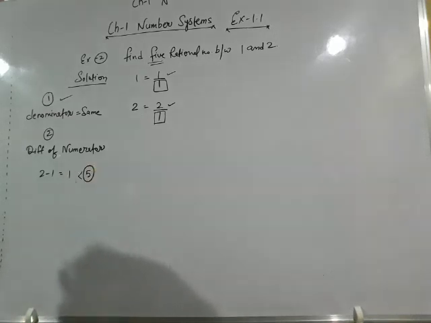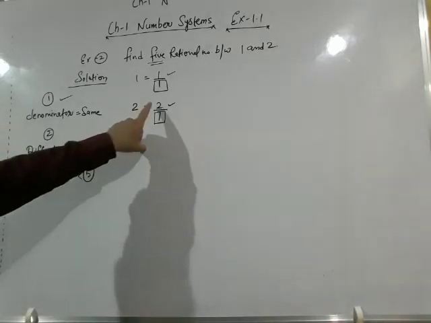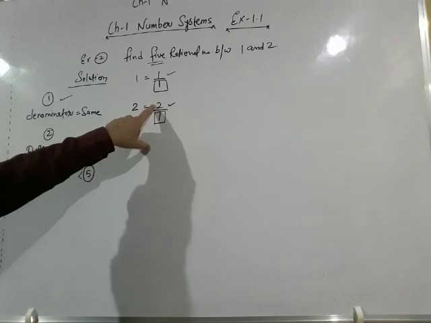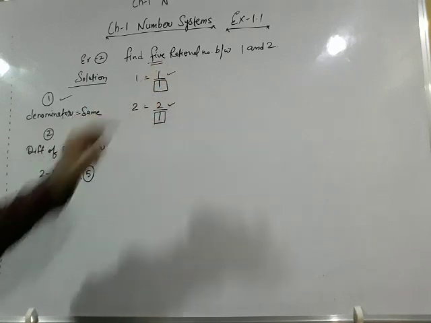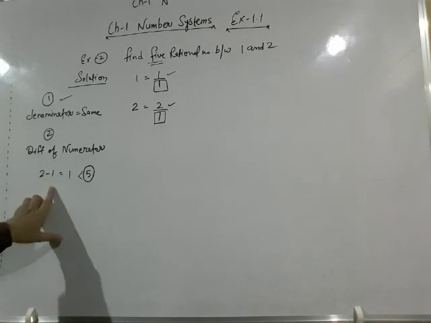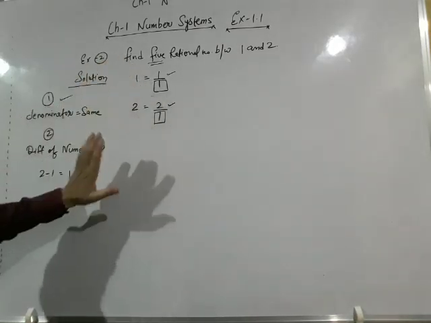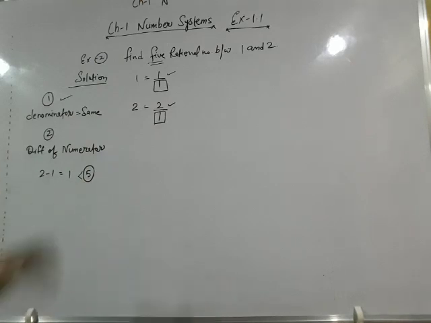Again I am repeating. In step number 2, we will find the difference of the numerators. Here the numerator is 2 and here the numerator is 1. The difference of the numerators is the greater number minus the smaller number. 2 minus 1 is 1, and how many numbers do we have to find? 5, and 1 is less than 5. So we have to do some work.